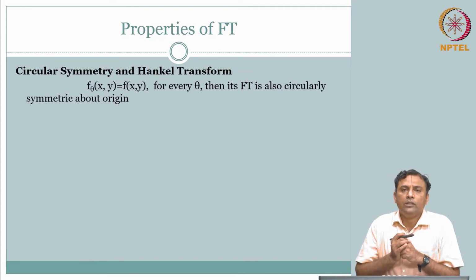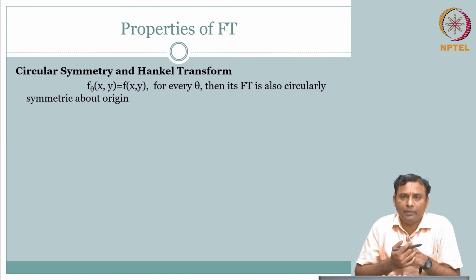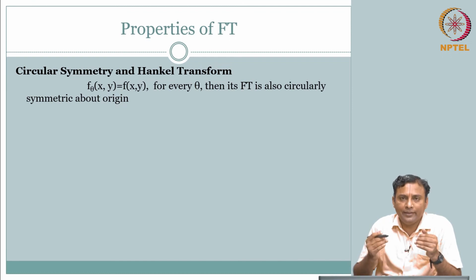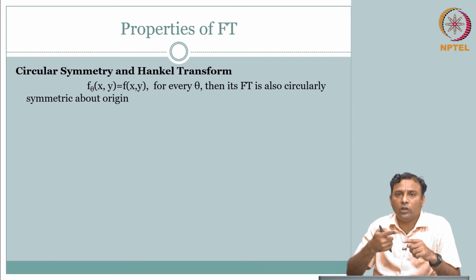Of course, there are several important properties, but like I said, this is only a quick review that we are interested in. One of the other important properties is we talked about circular symmetry.